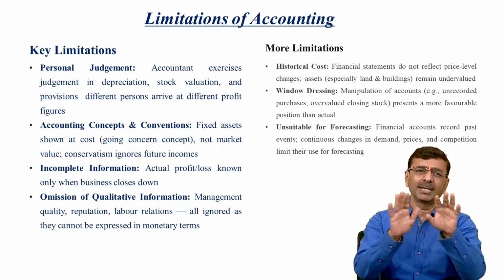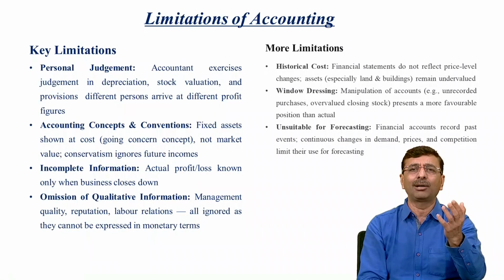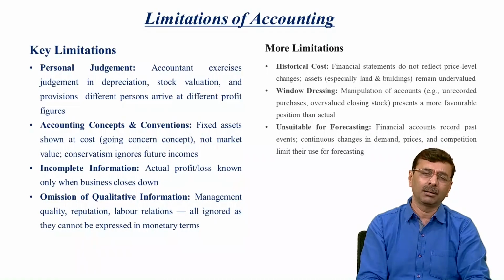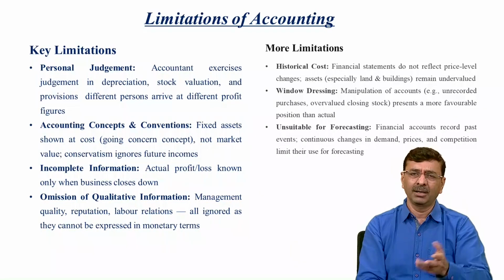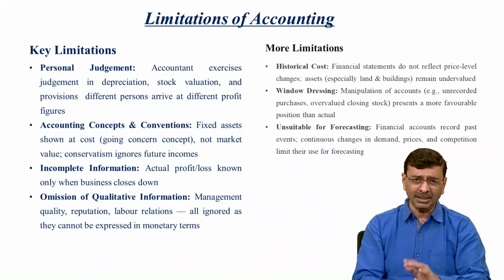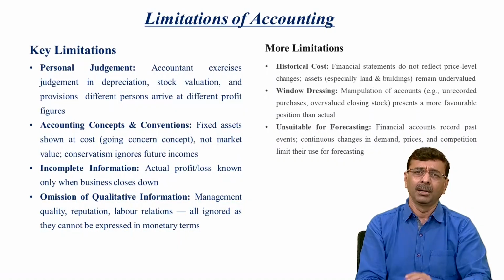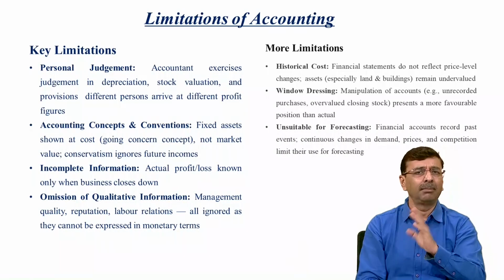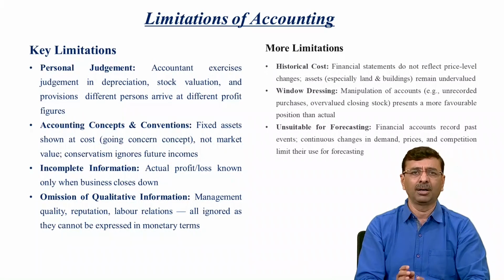This kind of information is not necessarily required to be disclosed in the books of accounts. Because this information is missing, the people who are investing, doing business, or working in the company might not get it, which is also a limitation.